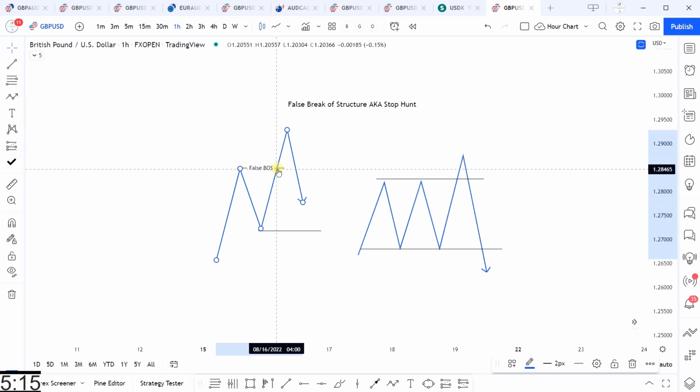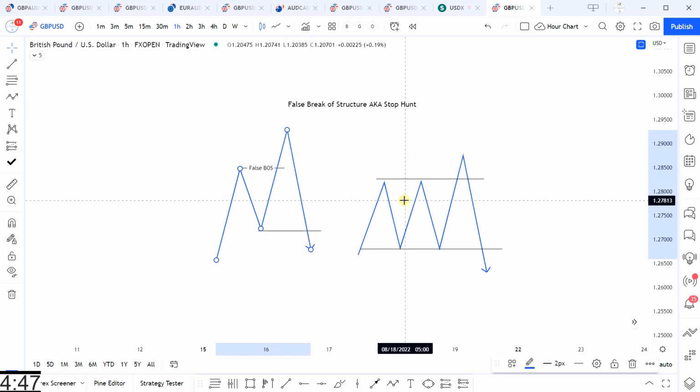Typically this occurs with price not having a strong close on the given time frame. On a lower time frame, you may have multiple candles that close above and would give you indication that it is a strong break of structure. But on the given time frame, if it's a 1 hour time frame, we need to see 1 hour candles perform a proper body close above a level, because you'll see a wick on the 1 hour, but on the 15-minute you may have multiple candles that clear that.